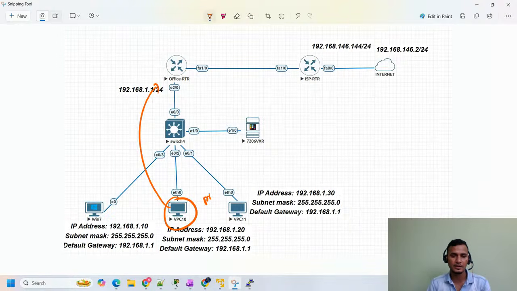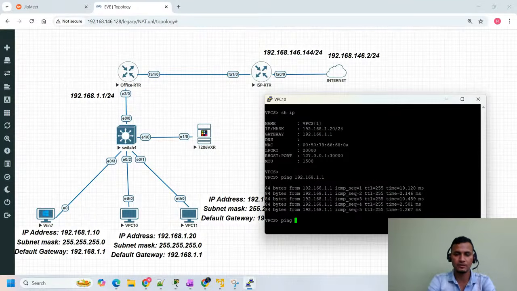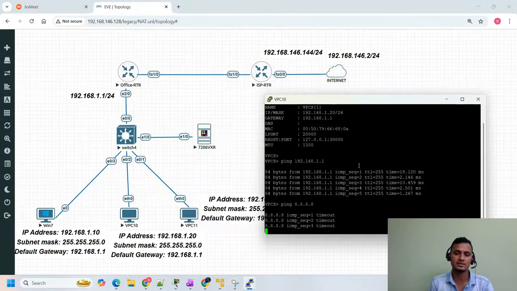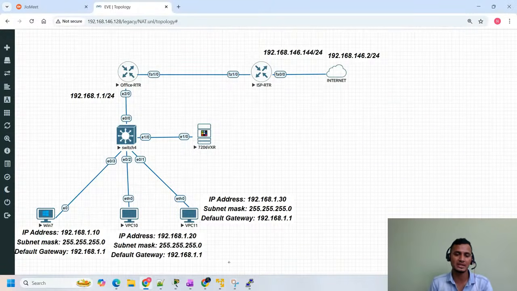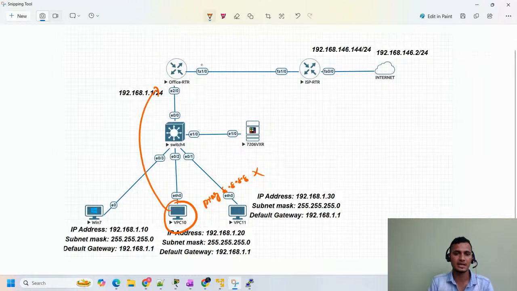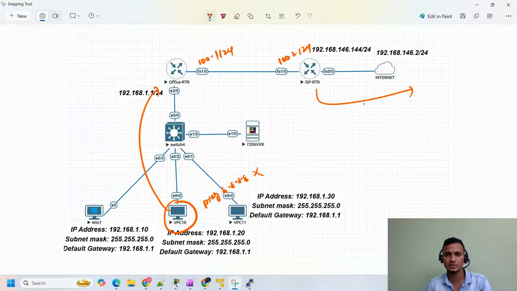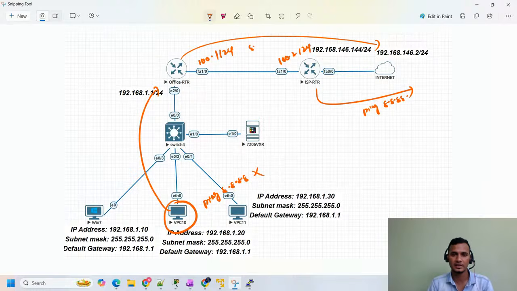If I try to ping from here, ping 8.8.8.8, I will not be able to reach. Let's see why. The same PC, now I'm pinging 8.8.8.8. See what output we are getting? ICMP requests 1, 2, 3 time out, which means the connectivity is not there, even though the physical IP addresses are configured here, 100.100.100.1 and 100.100.100.2 with /24. Since from this router I am able to reach 8.8.8.8.